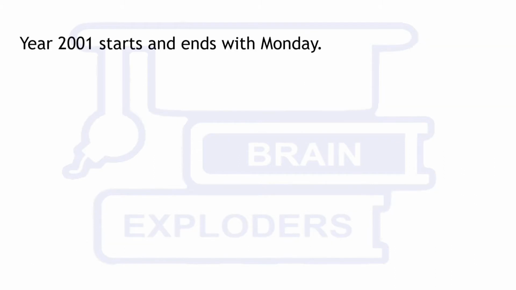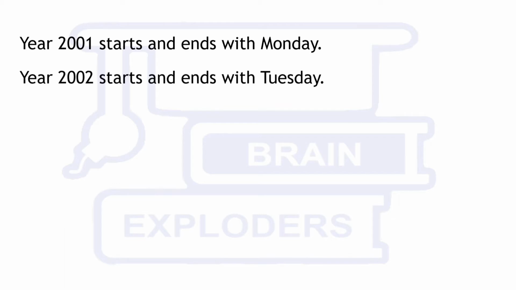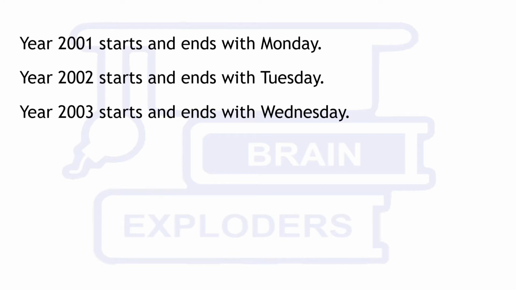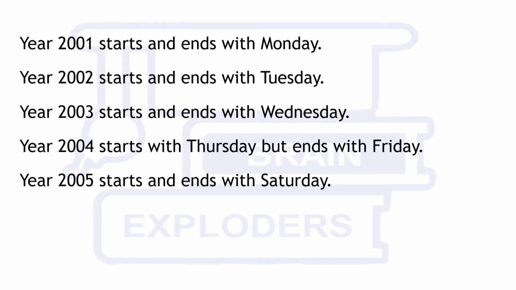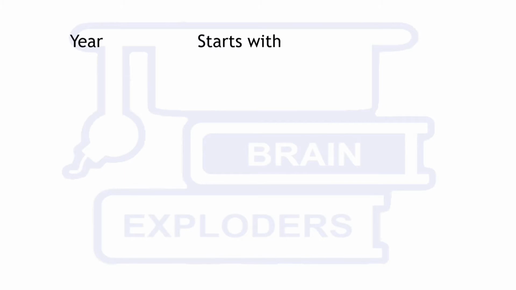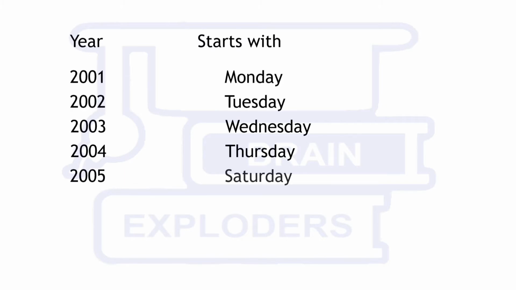Before starting the question, we should know how the day of 1st January changes with the change in year. Year 2001 starts and ends with Monday. Year 2002 starts and ends with Tuesday. Year 2003 starts and ends with Wednesday. Year 2004 starts with Thursday but ends with Friday, and that's why year 2005 starts with Saturday. In simple words, a year next to a common year starts with the next day in the counting of days, but a year after a leap year starts with the next second day in the counting of days.